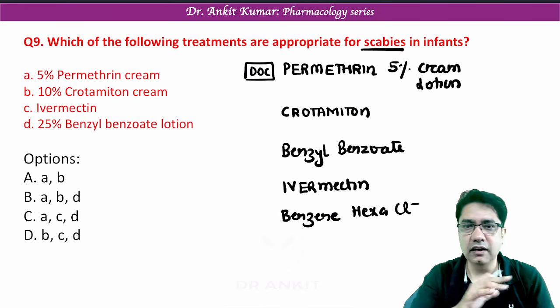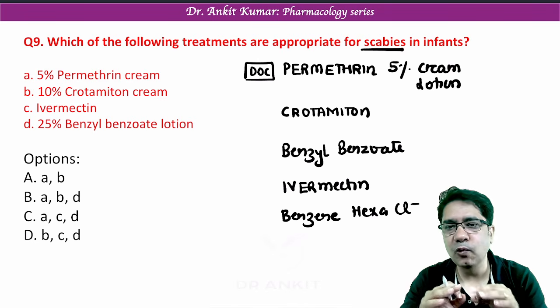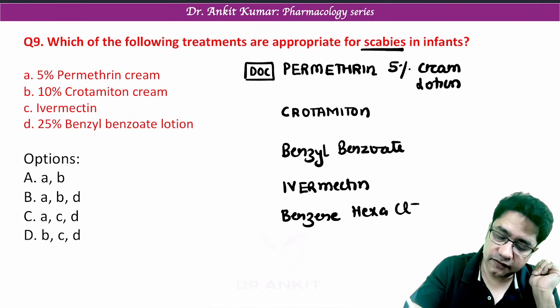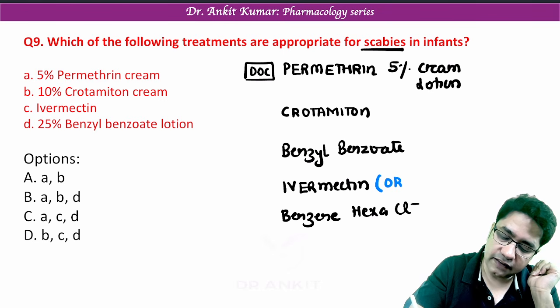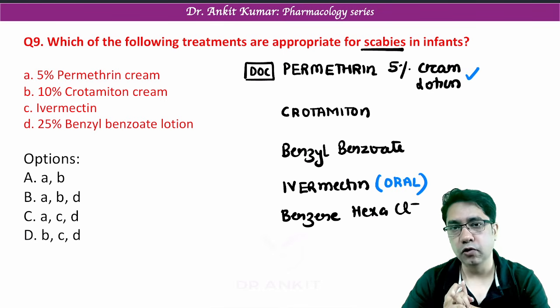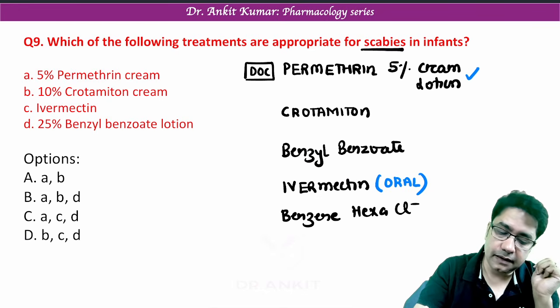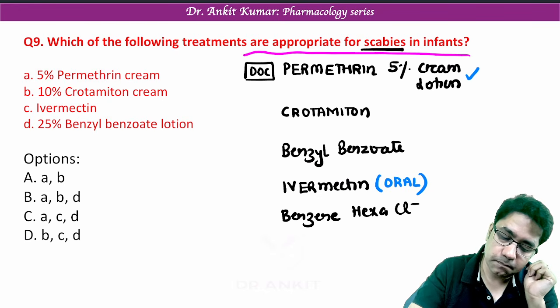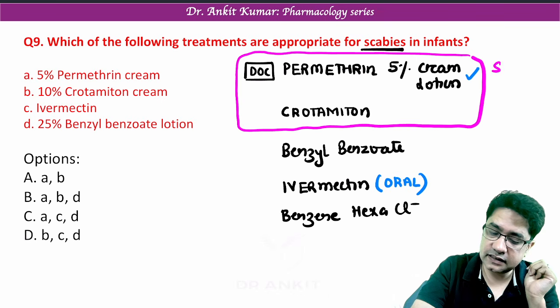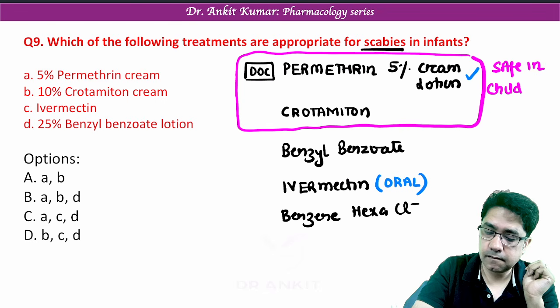Now before coming to the question, can you tell me the only drug which is given orally for scabies? The only drug which is oral for scabies is ivermectin. Rest all other drugs are given as cream or lotion. Now among them, the first two drugs, permethrin and crotamiton, are safe in children and pregnancy.